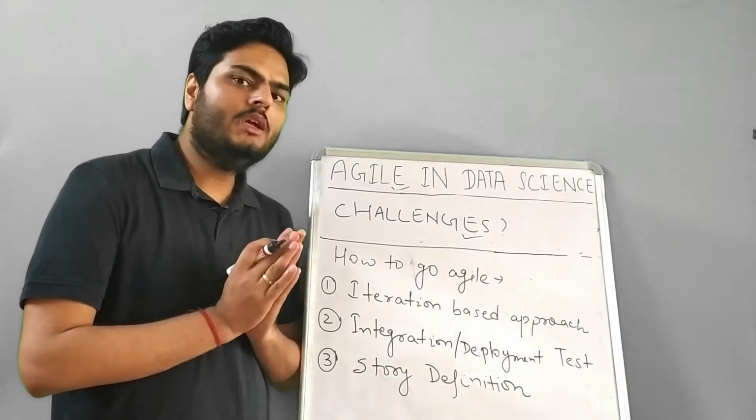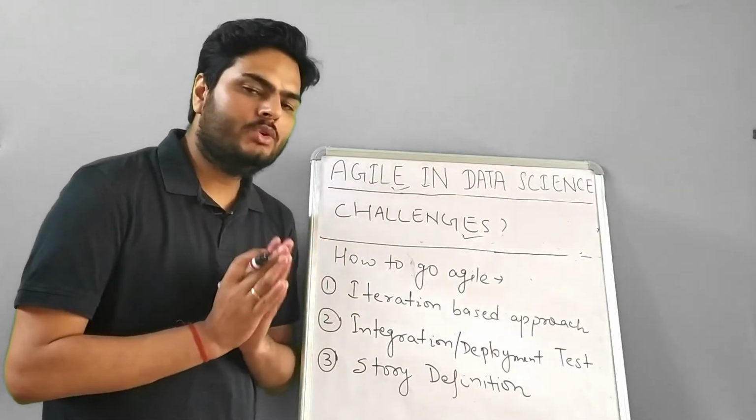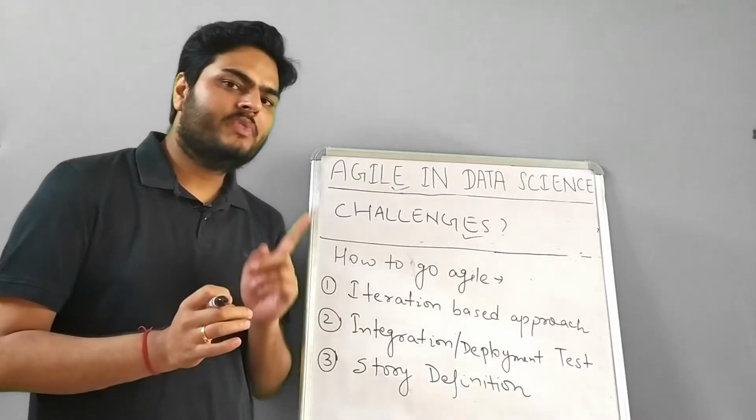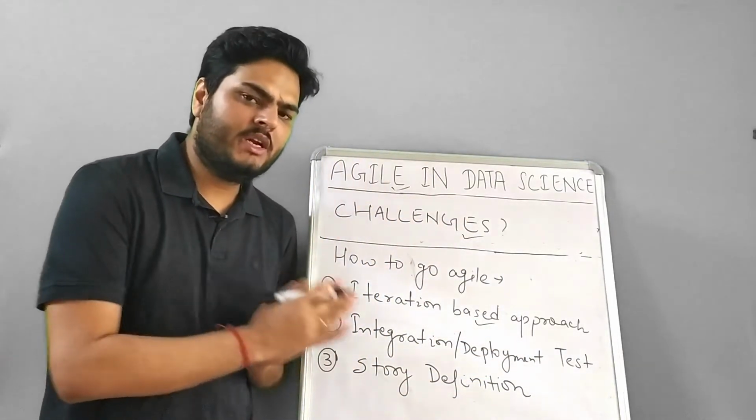Now let us see what are the different approaches or different things that we can do to implement Agile in data science. The first thing is the iteration based approach. Let us try understanding what this is.